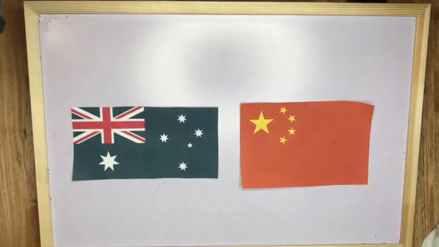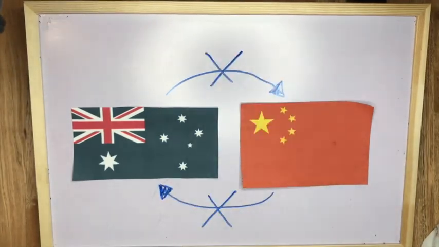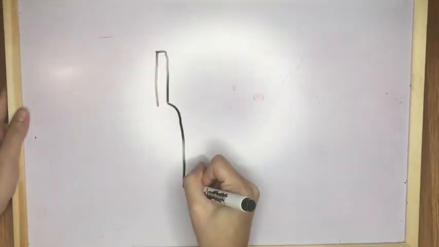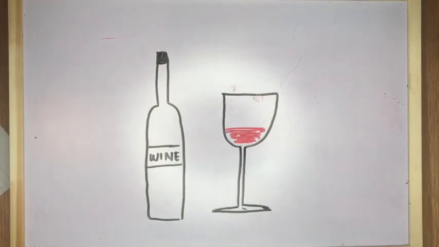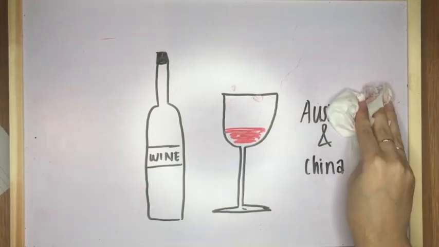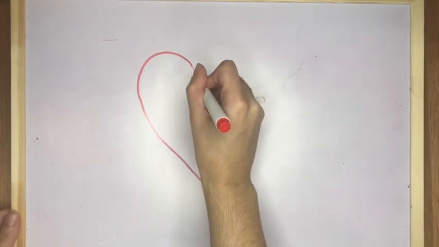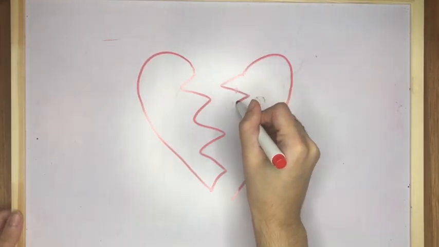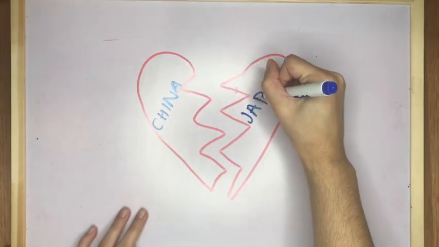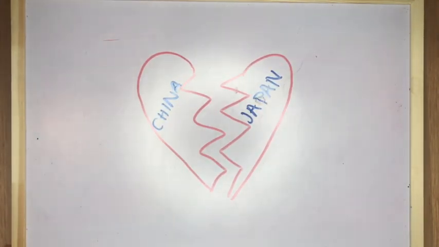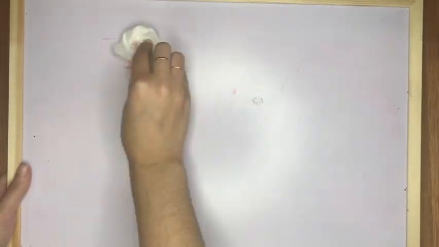In terms of Australia's current relationship with China, wine companies have faced extra scrutiny at Chinese ports amid the diplomatic row, and food exporters have been told by Chinese distributors that Australian products will be slower to clear through customs. Another political risk is regional tensions. For example, China's relationship with Japan is difficult at times due to historical grievances and territory disputes over the Diaoyu and Senkaku Islands. Tensions like this can be disruptive for businesses.